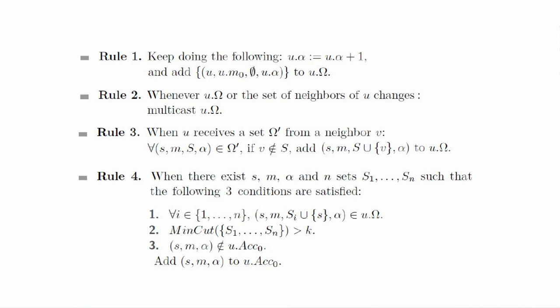Rule number 4 looks a little bit more complicated, but basically, what we do here is to check if some collection of received tuples check the RDC condition. More precisely, that there exists a message and an associated sender node such that the path attached to the corresponding tuple checks the RDC condition, and if so, the message is added to U.Ax0, the set of pre-accepted messages.